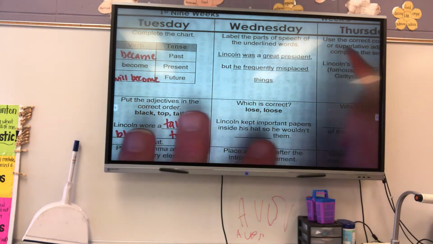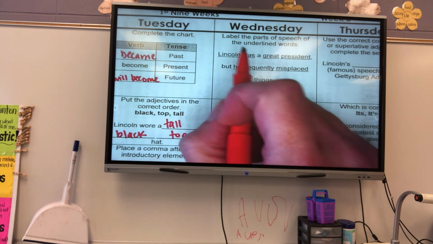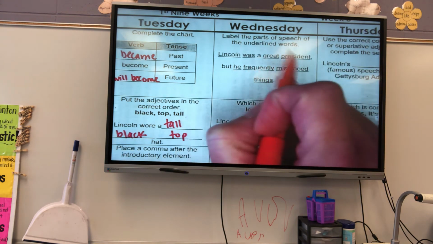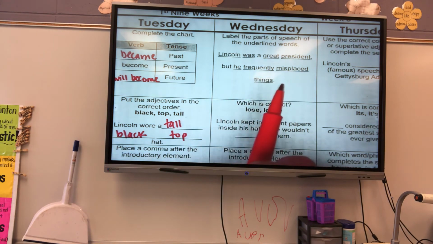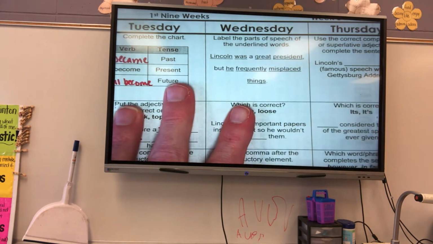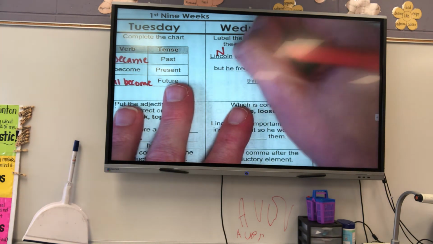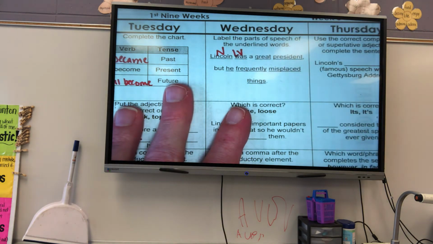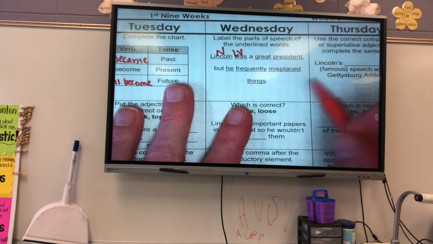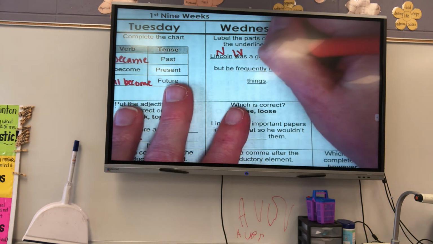It's pretty edible sometimes. All right, let's look at Wednesday. Label the parts of speech of the underlined words. Lincoln was a great president, but he frequently misplaced things. Lincoln, again, is a person, so that is a noun. Was is on that list that I gave y'all of special verbs that we call linking verbs. Great tells me what kind of president. It's describing the president, so it's an adjective.